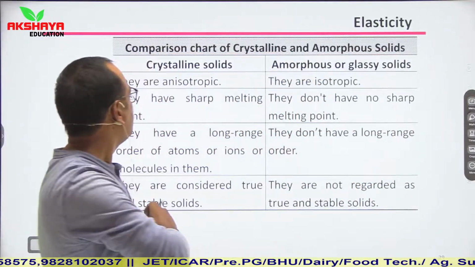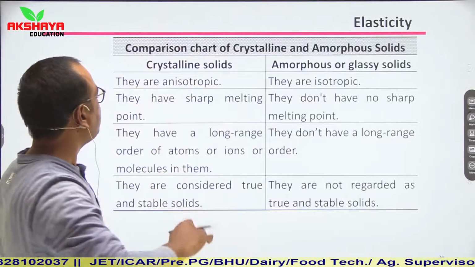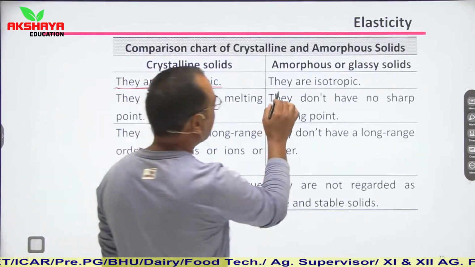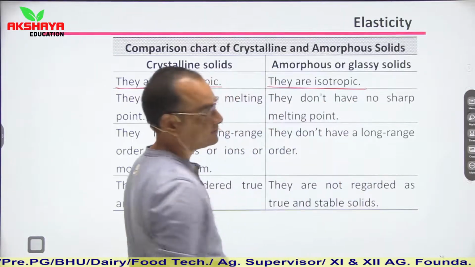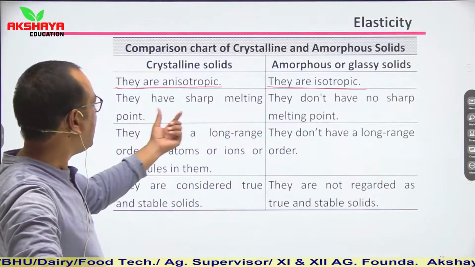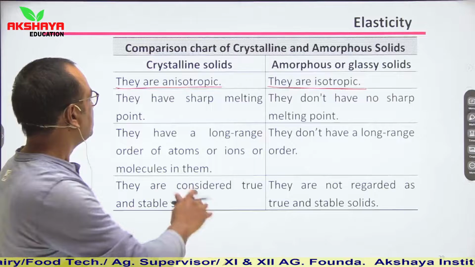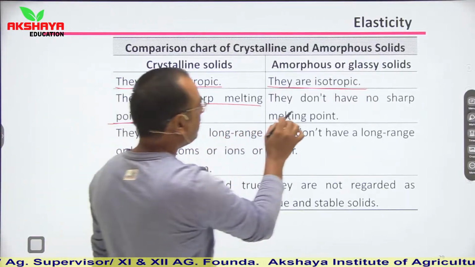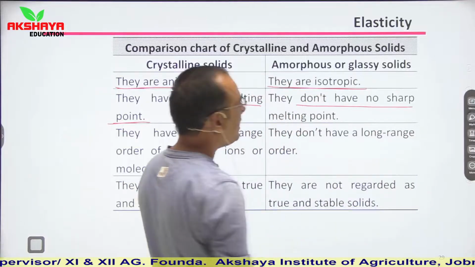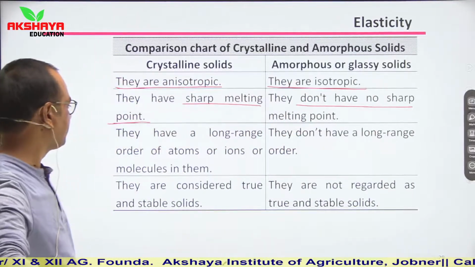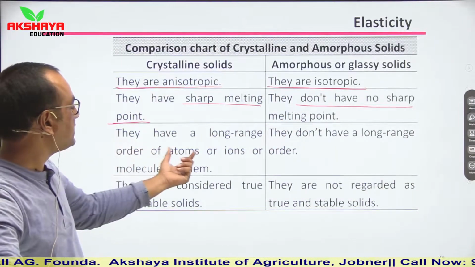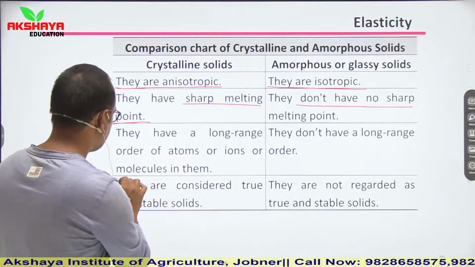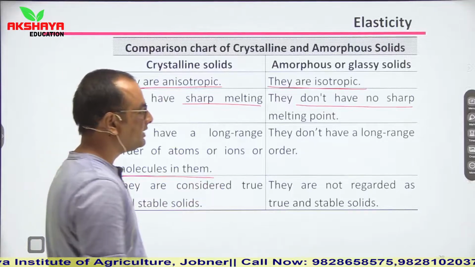Next, crystalline solids are anisotropic and amorphous solids are isotropic. Crystalline solids have a sharp melting point, while amorphous solids do not have a sharp melting point. Crystalline solids have a long range order of atoms, ions or molecules, while amorphous solids do not.